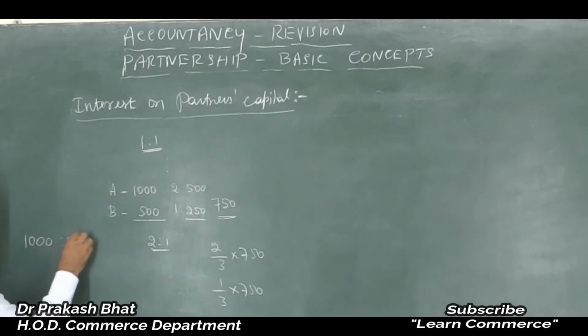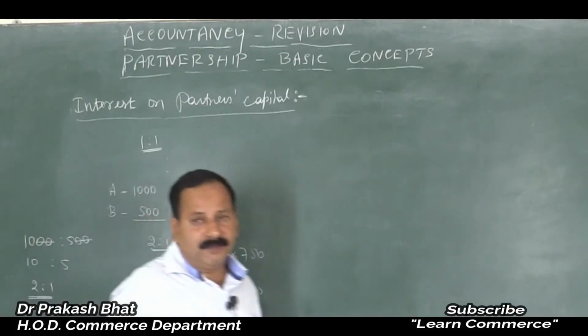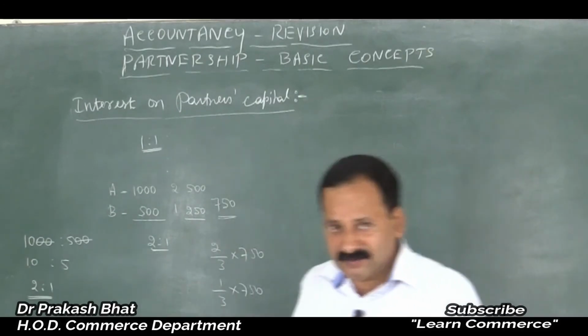1,000 is to 500, that is the interest on capital ratio, right? So remove 2 zeros here. So 10 is to 5, or divide this by 5: 5 2s are 10 and 5 1s are 5. This is the ratio whatever I did here. This is not magic, simply calculation, that's all, right?